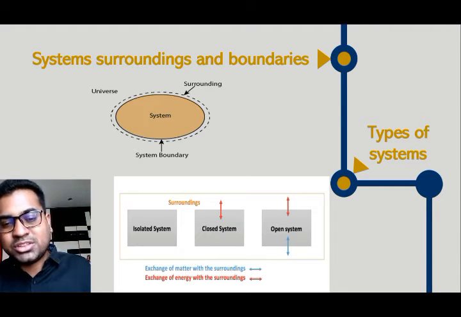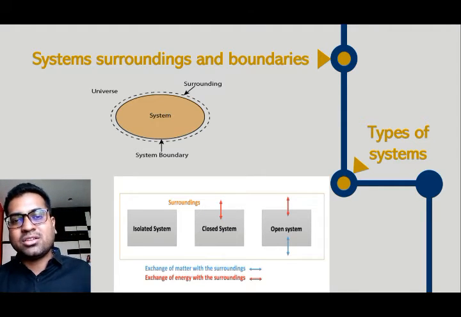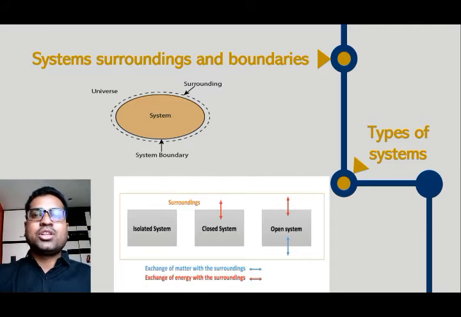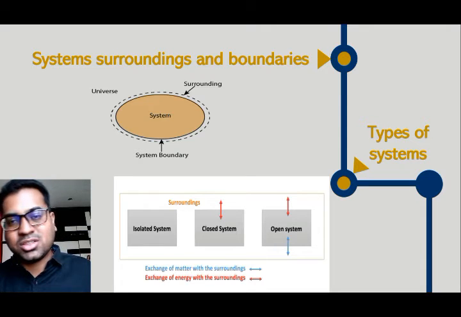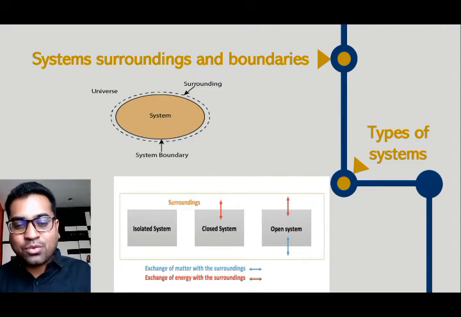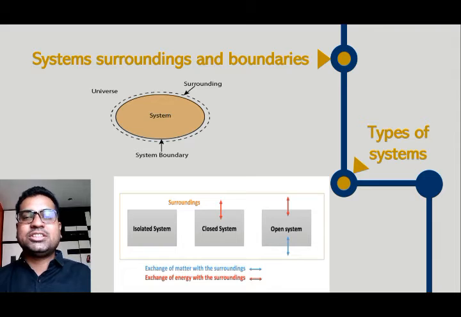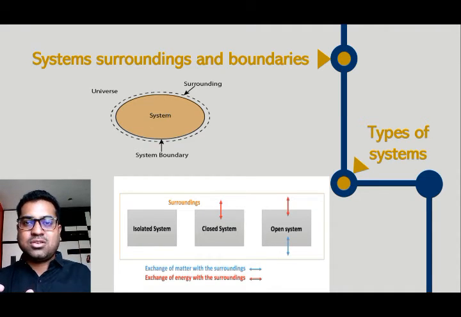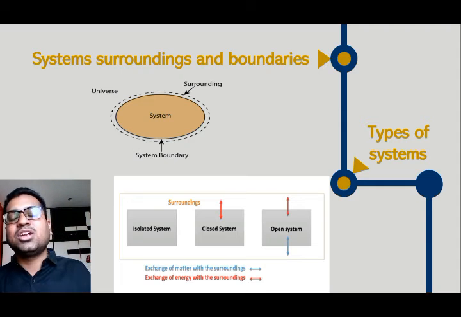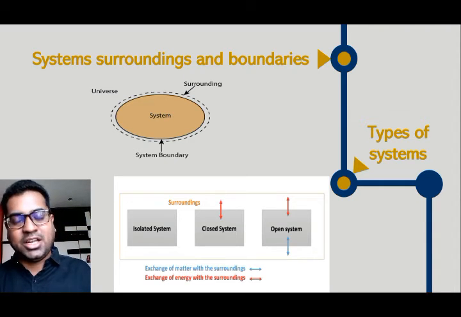Second, closed system. Just close the doors and windows of the classroom, so there will be no mass interaction, but heat energy can come in or go out through the walls of the classroom. This is an example of a closed system. In a closed system there is no mass interaction, so the mass of the system remains constant, but there can be energy interaction.